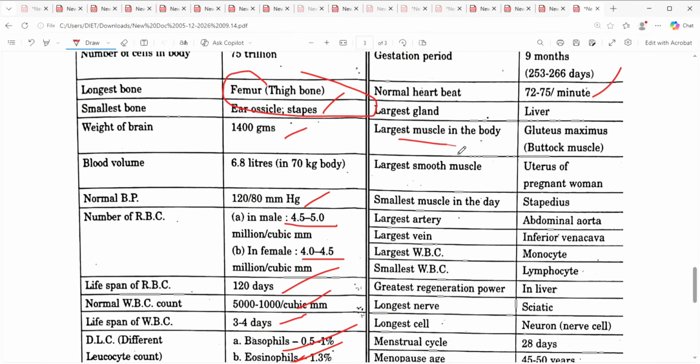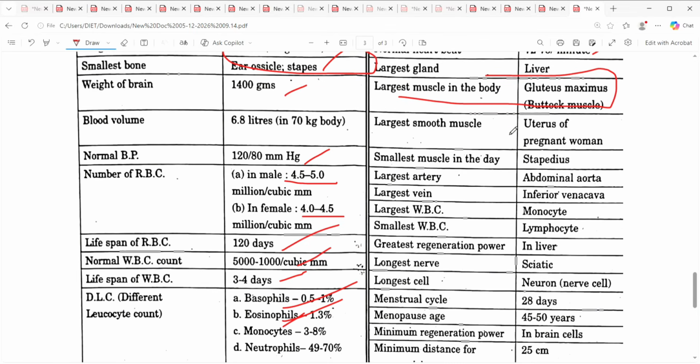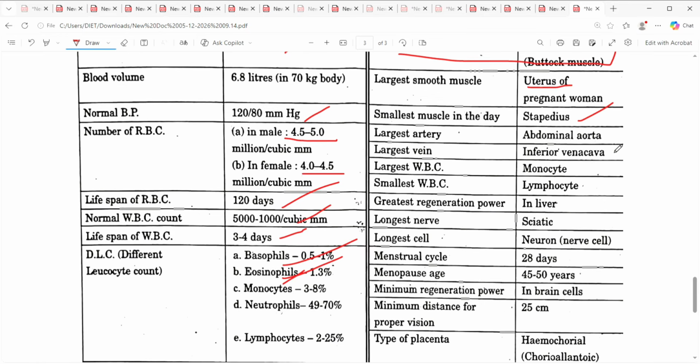Largest muscle in the body, gluteus maximus. Longest bone, femur. Smooth muscle, uterus of pregnant woman. Smallest muscle in the body, stapedius. Largest artery, abdominal aorta. Largest vein, inferior vena cava.